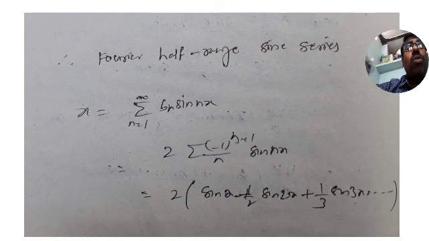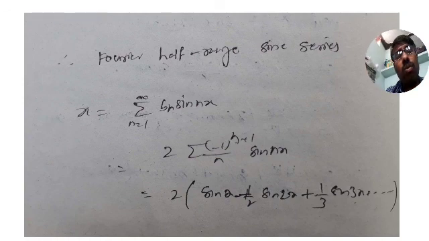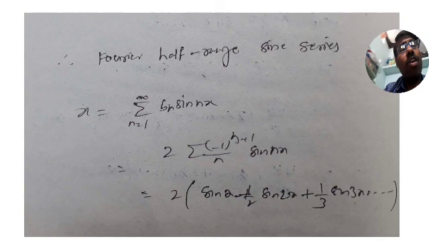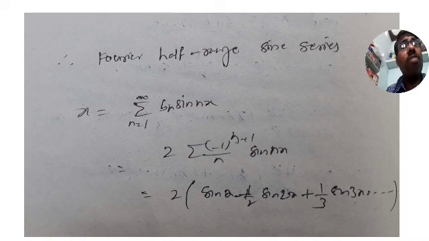Now we substituted this Bn value in the Fourier sine series. Now we got the Fourier sine series: x is equal to 2 into sin x minus 1 by 2 into sin 2x plus 1 by 3 into sin 3x and so on. So this is our Fourier sine series for the function f of x equal to x in 0 to pi. So this is the second problem we covered.